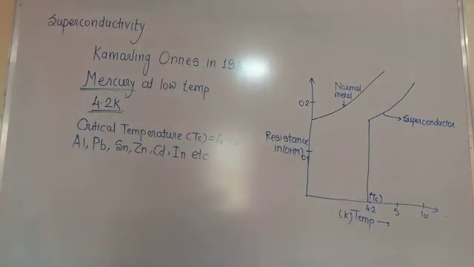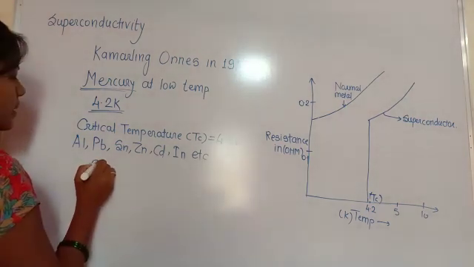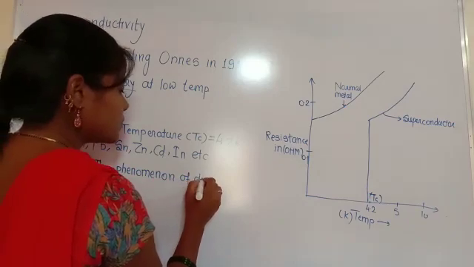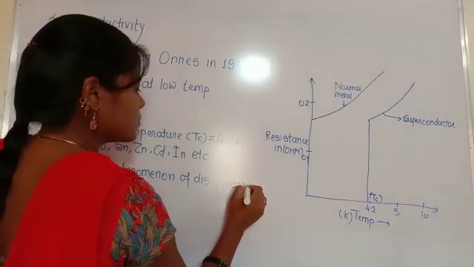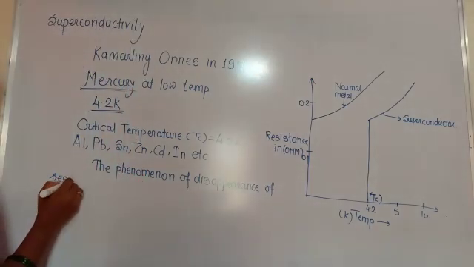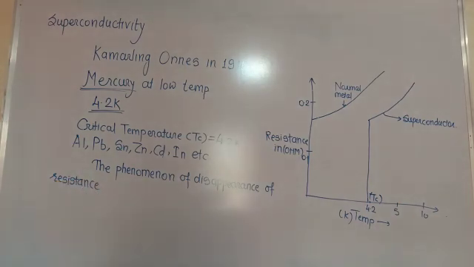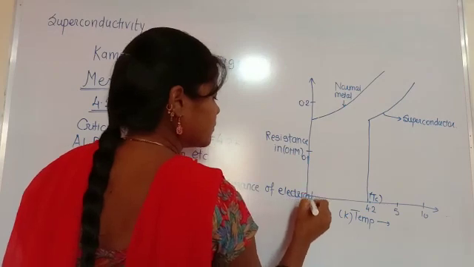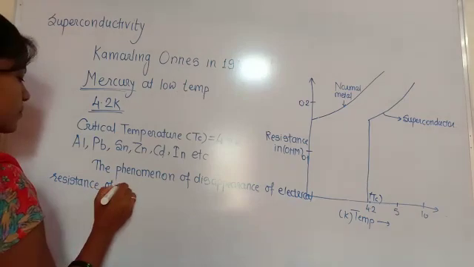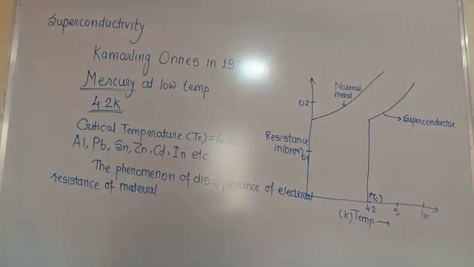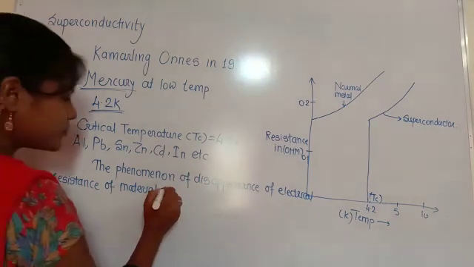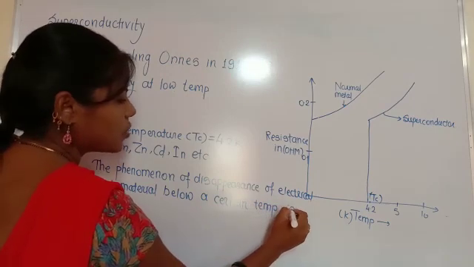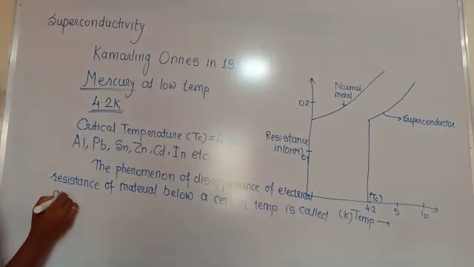So the phenomenon of disappearance of electrical resistance of a material below a certain temperature is called superconductivity.